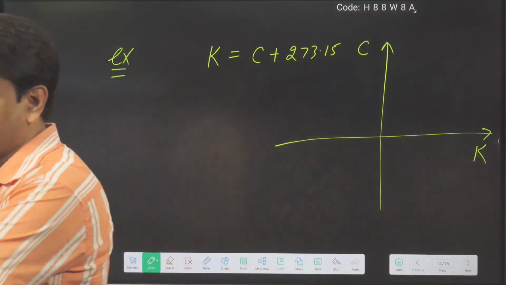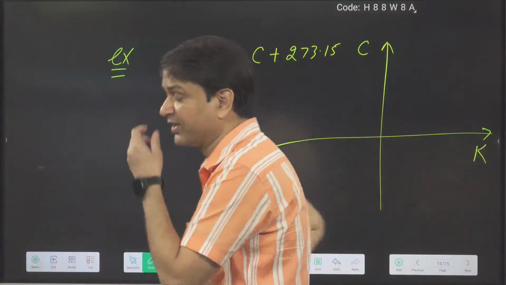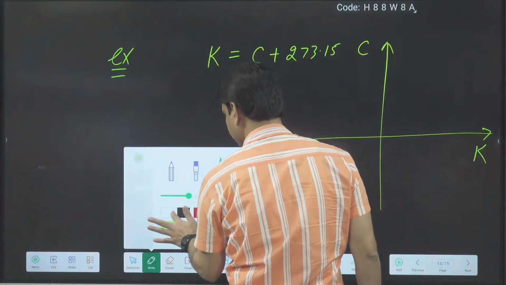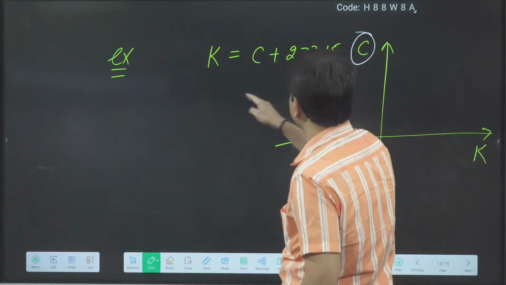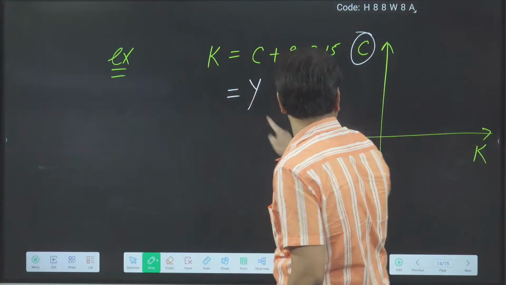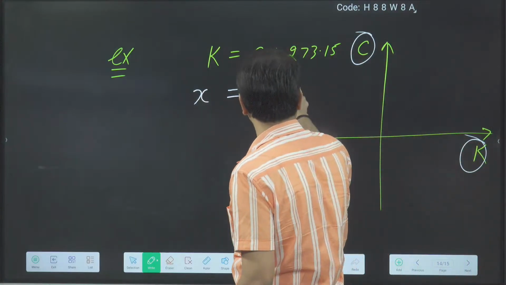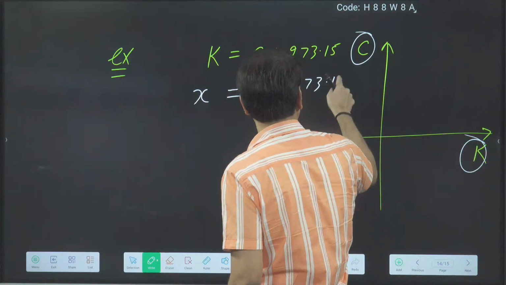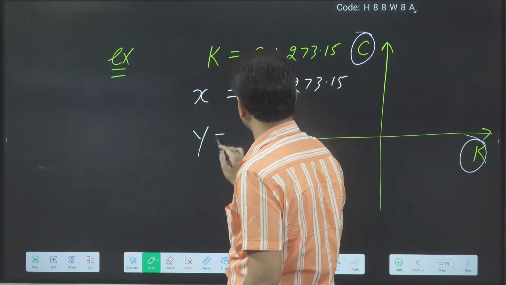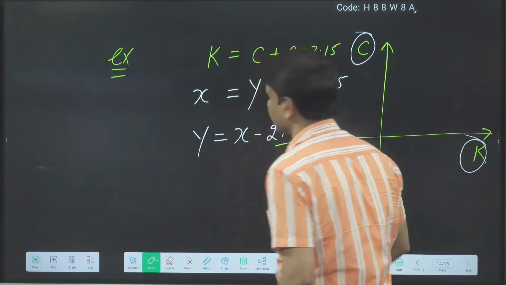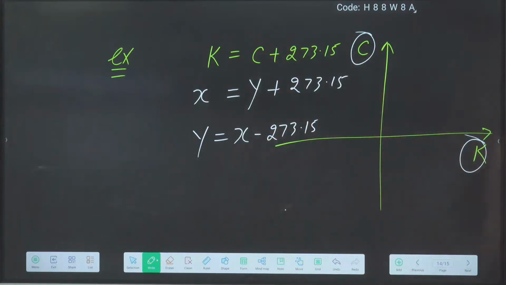So this is the relation everybody knows. Kelvin is equal to C plus 273.15. Now C I am plotting on the y-axis, so C I will replace by y. K I am plotting on the x-axis, so K I will replace by x. Then 273.15. Now what is the y I got? y is equal to x minus 273.15. Now y is equal to mx plus c.